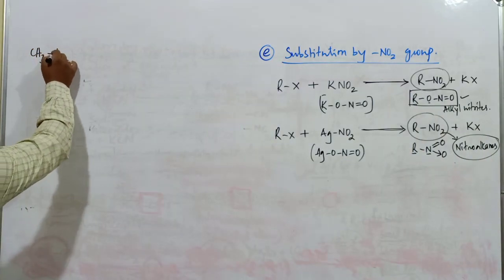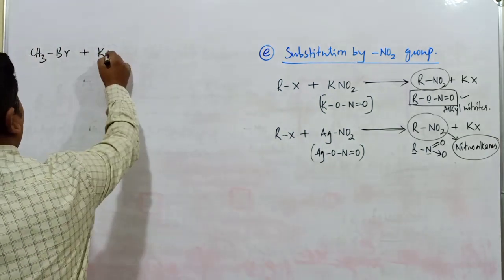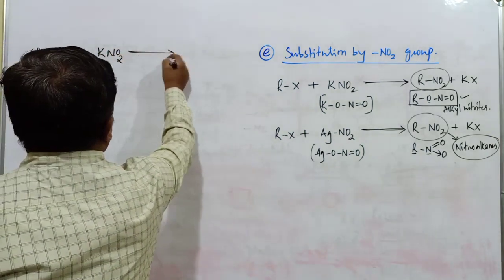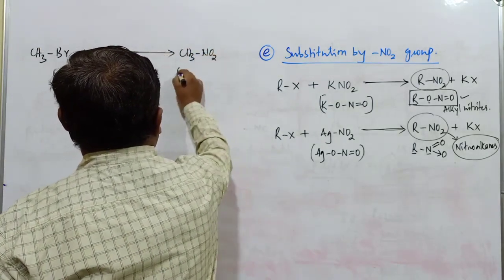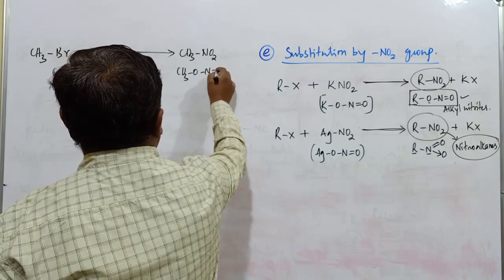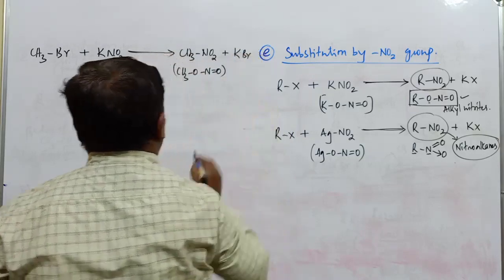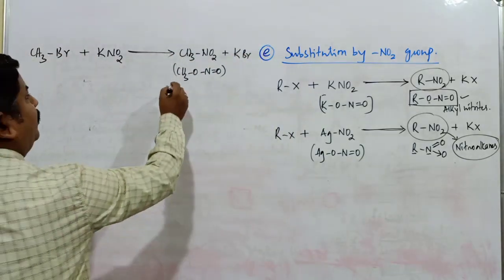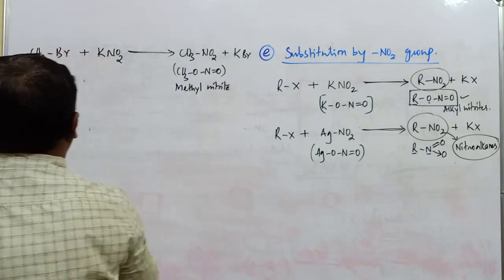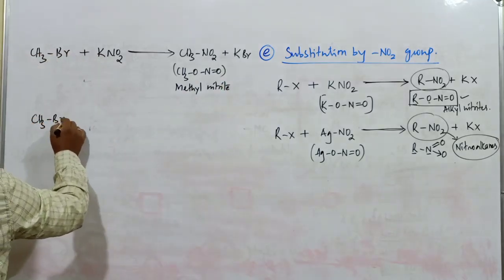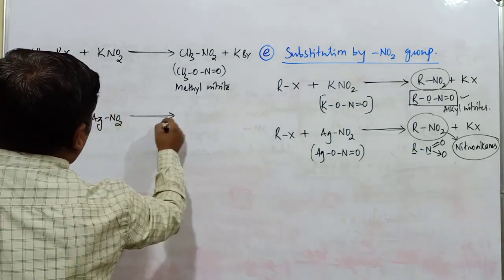This is CH3Br, methyl bromide, and when it is treated with potassium nitrite, KNO2, the compound obtained is CH3ONO, with O-N double bond O, plus potassium bromide. What is the name of this particular compound? It is called methyl nitrite. And similarly, CH3Br, methyl bromide, combines with AgNO2, silver nitrite.